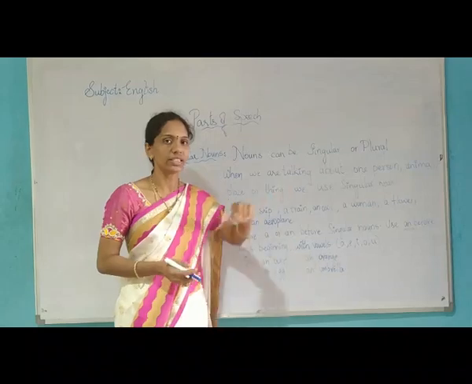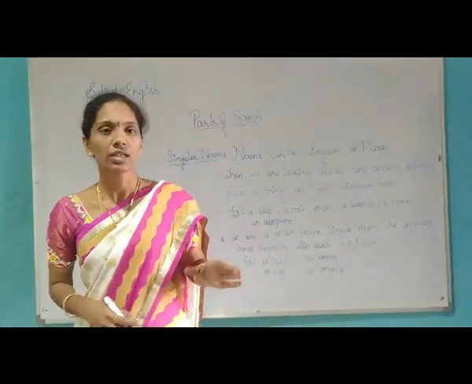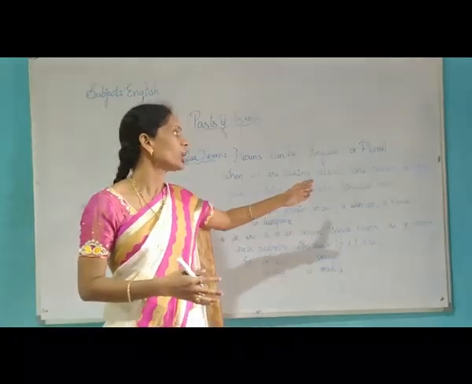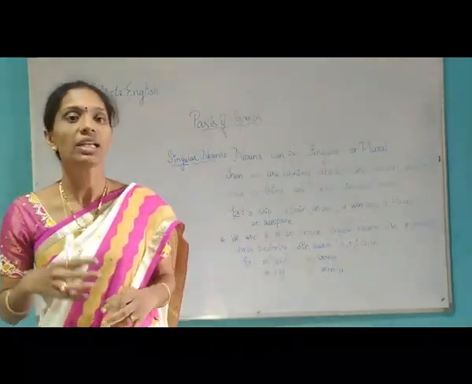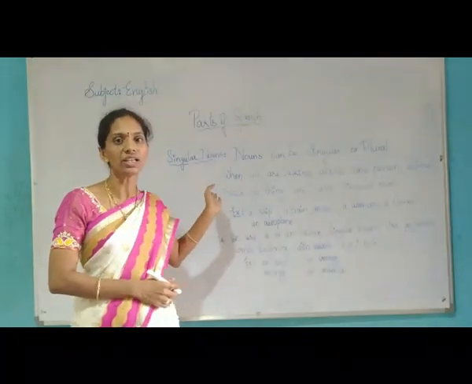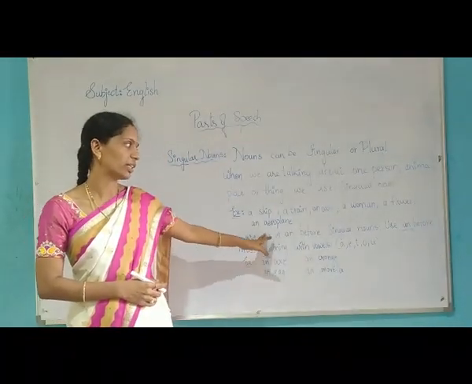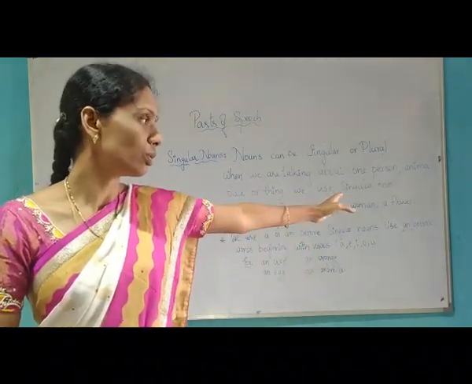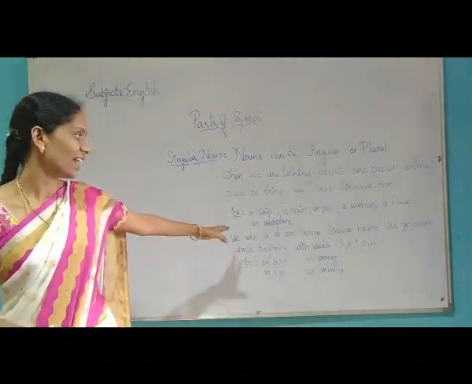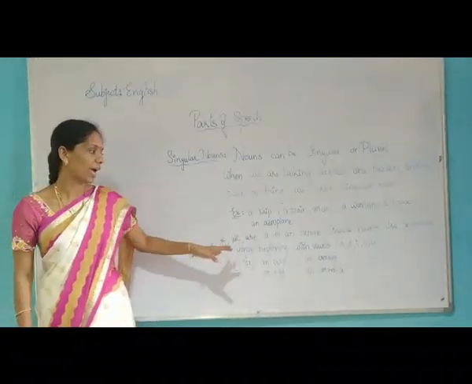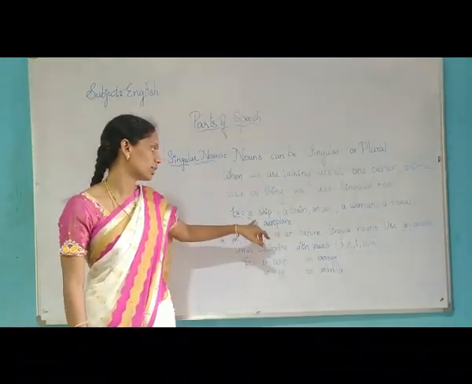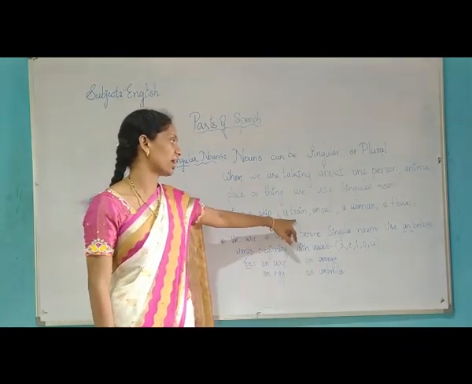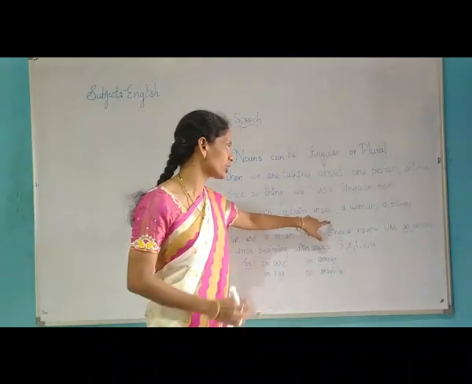Nouns can be either singular or plural. When we are talking about only one person, one animal, in such cases we use singular nouns. Examples I have written here: a ship, a train, an owl, a woman, a flower, an aeroplane. A ship means only one ship, a train. Here also an owl means only a single one.